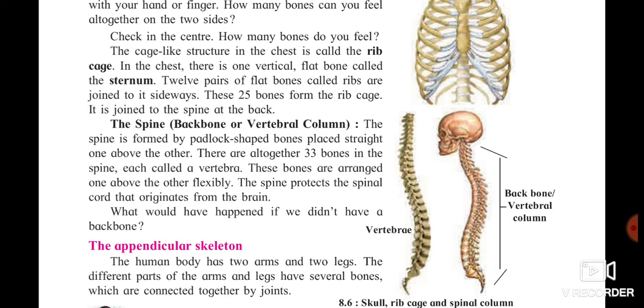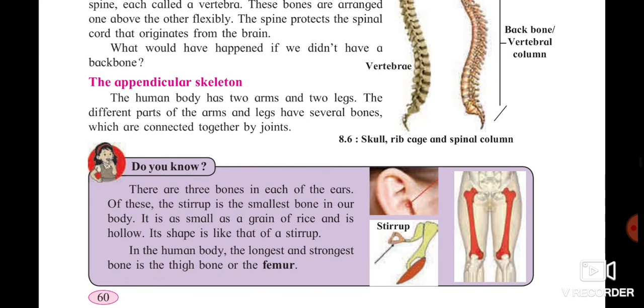What would happen if you don't have a backbone? If you did not have a backbone, bending and sitting down would not be possible. You would be like an amoeba. If there were no bones in our body, we would be like an amoeba. An amoeba has one single cell and is just a flat structure which does not have any shape. Now the appendicular skeletal system we are going to study.